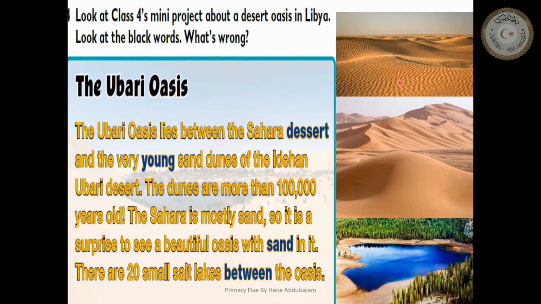The Sahara is mostly sand. So you are surprised if you see a beautiful oasis with water in it. There are 20 small salt lakes in the oasis.